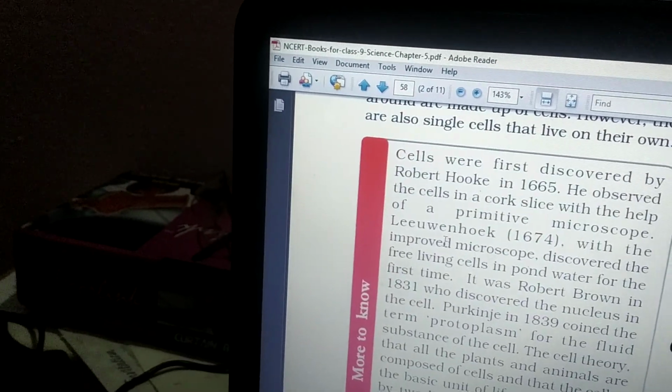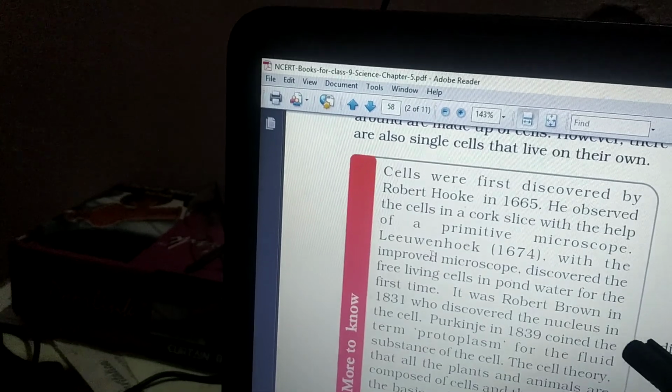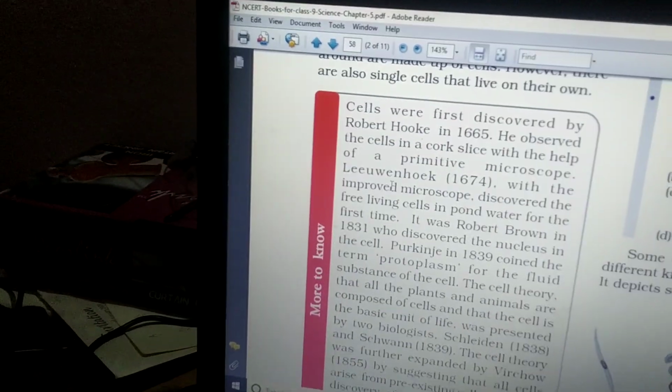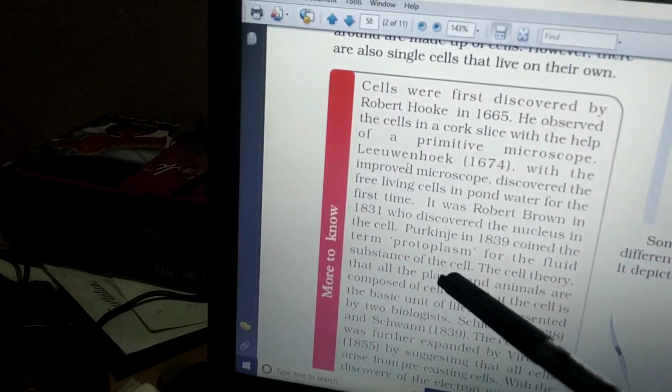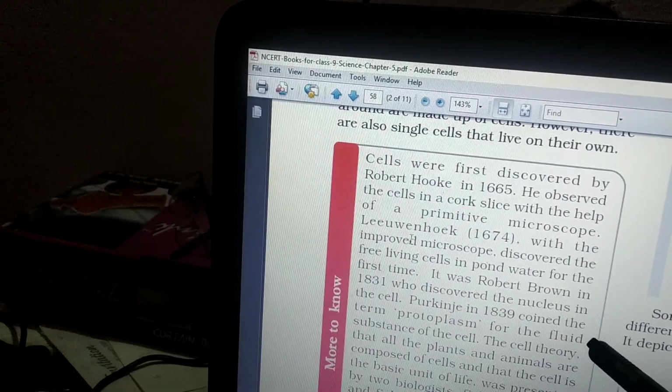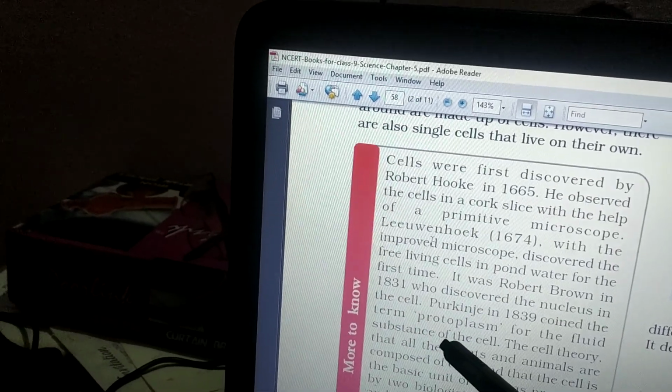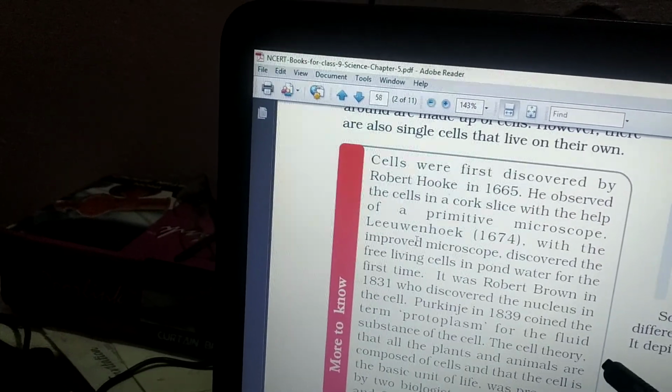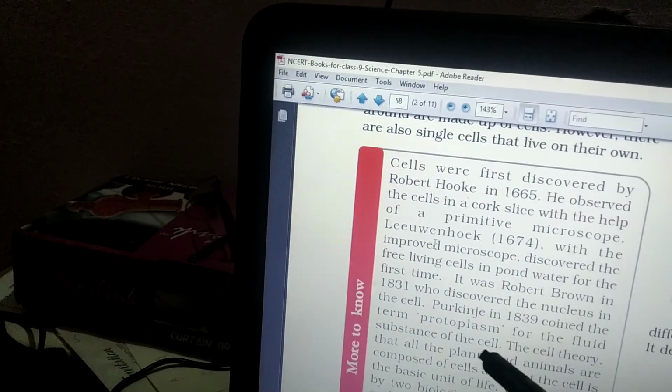It was Robert Brown in 1831 who discovered the nucleus in the cell. Inside the cell there is also a nucleus, he also told us that. Purkinje in 1839 coined the term protoplasm for the fluid substance of the cell.